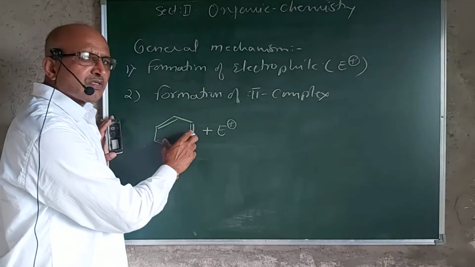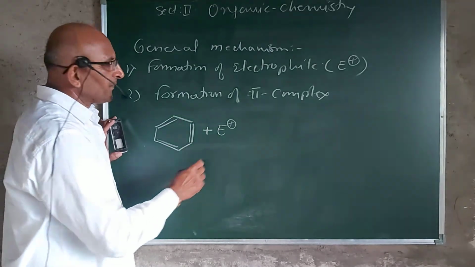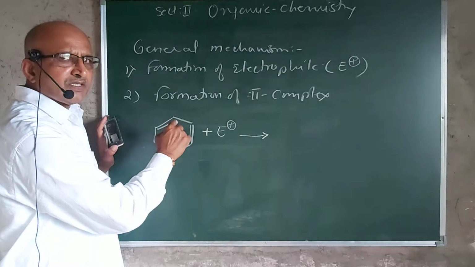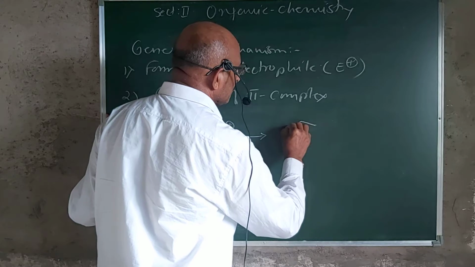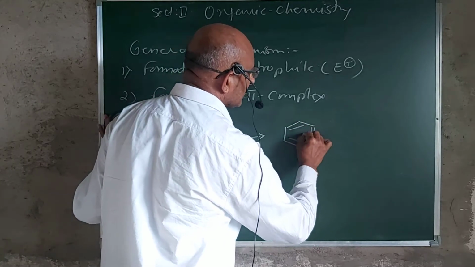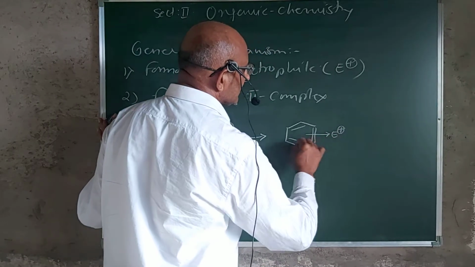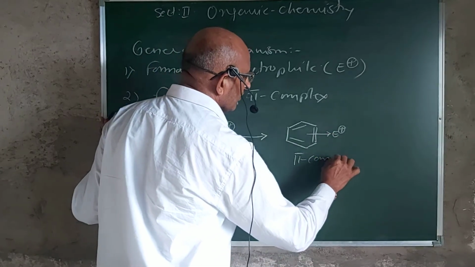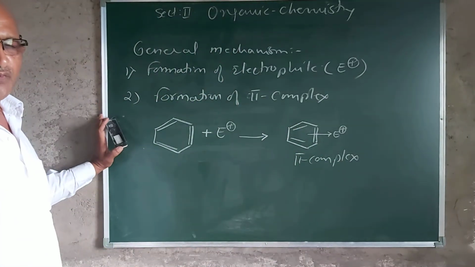The pi electrons of the aromatic ring attract this electrophile, and it almost donates these pi electrons to the empty orbital of the electrophile. This electrostatic attraction gives a complex molecule, that is the formation of a pi complex. Here there is no net bond formation.